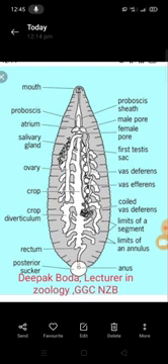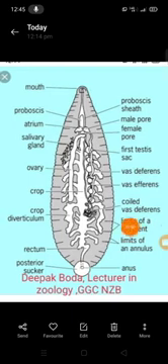The atrium has two regions. The first one is the prostate gland region. The second one is the penis sac. The penis sac contains the penis, and the prostatic glands release some secretions. This is the male reproductive system, and now come to the female reproductive system.